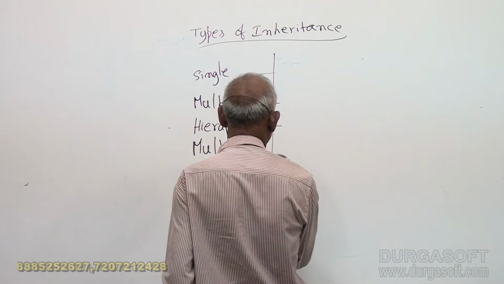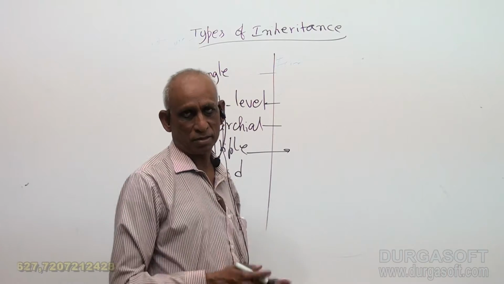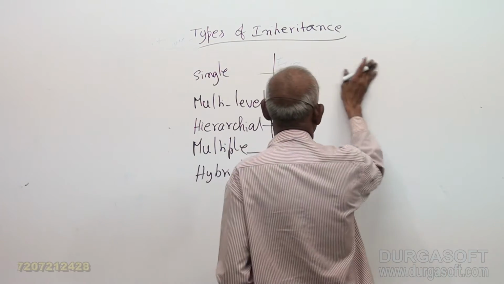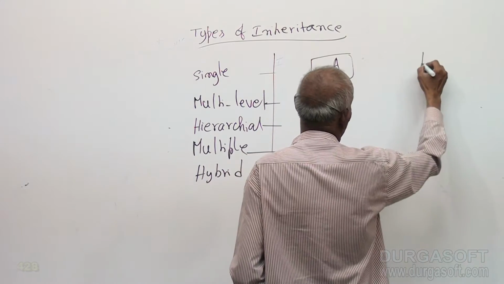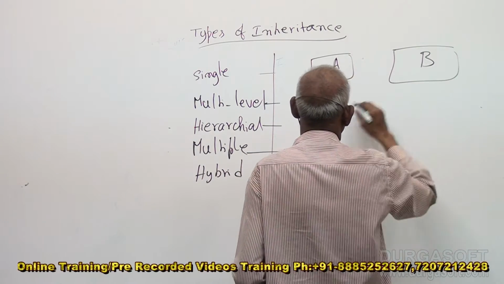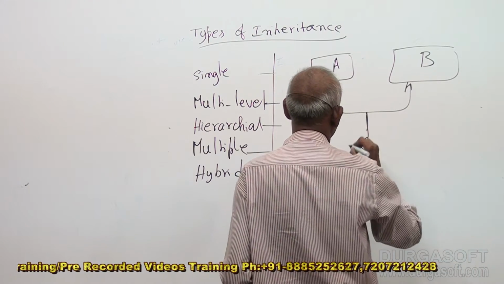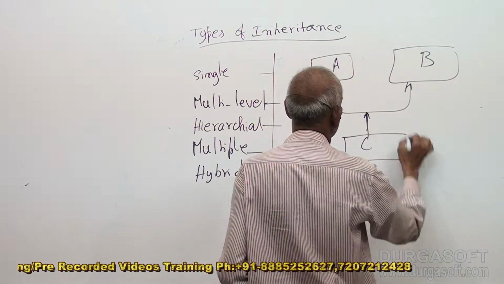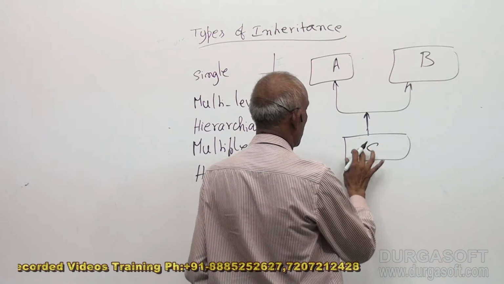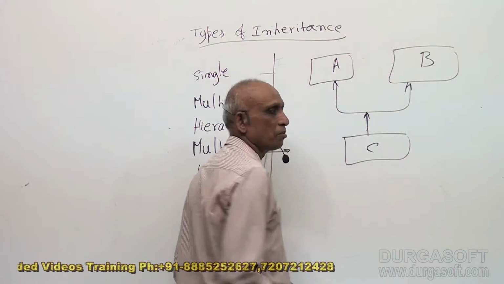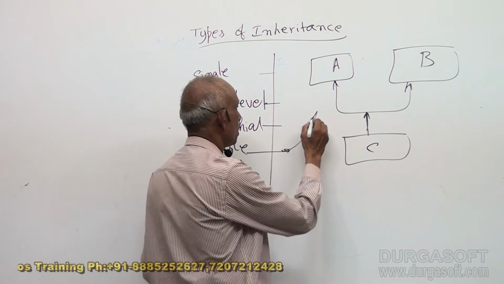Multiple means a single class being derived from multiple classes. That is, suppose class A, class B, and I am deriving class C from A as well as B. Deriving class C from A and B means C has everything whatever A has and whatever B has dumped into this. This is called multiple inheritance.